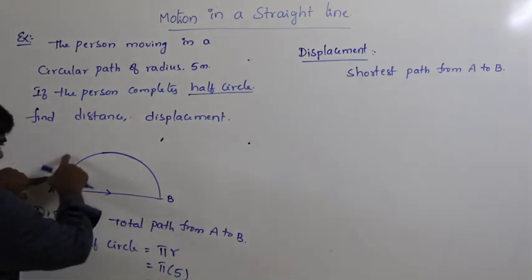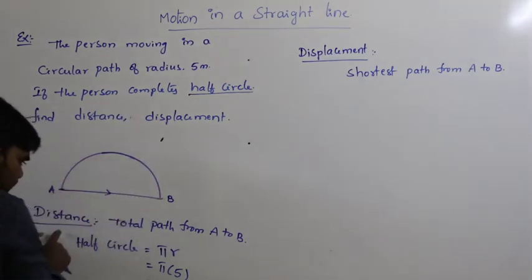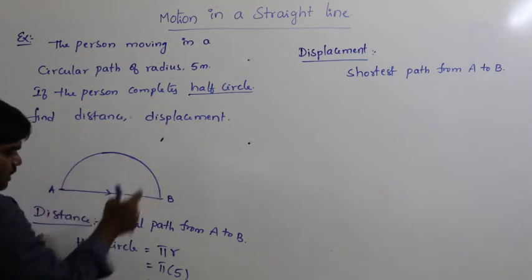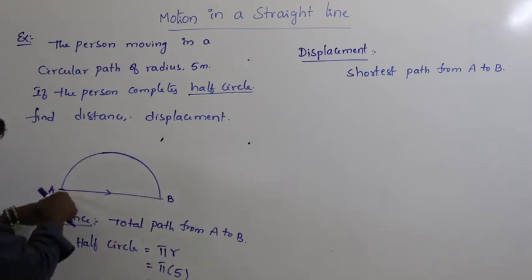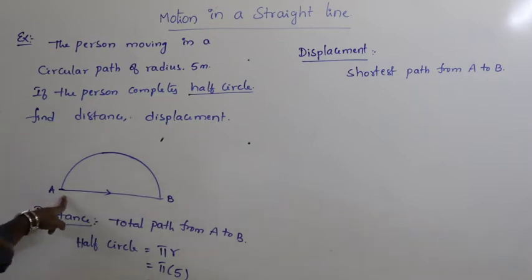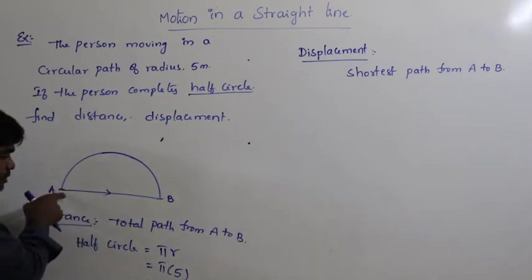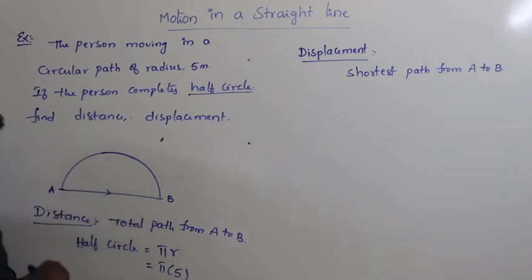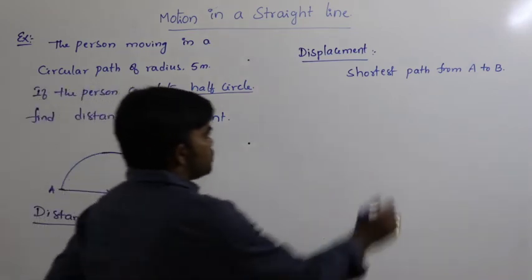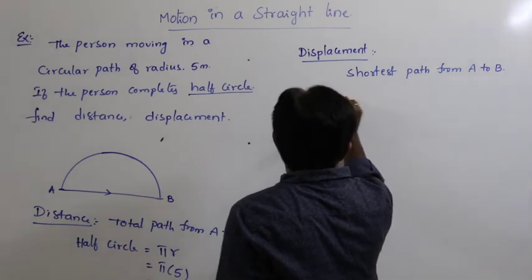This is the actual path followed by the person. That's why the distance is considered as half circle or semicircle. But displacement is the shortest path between initial point and final point in a particular direction. What is that particular direction? A to B. So that is the shortest path. That is nothing but displacement.